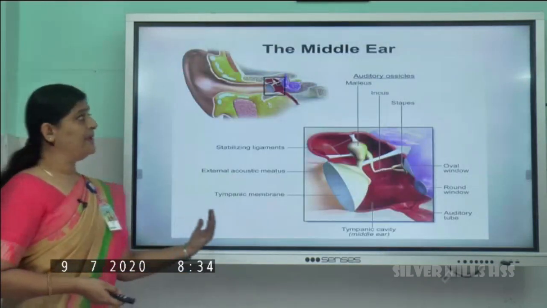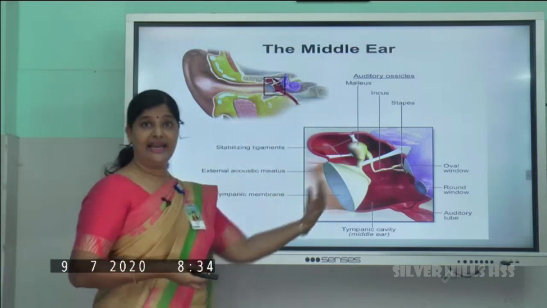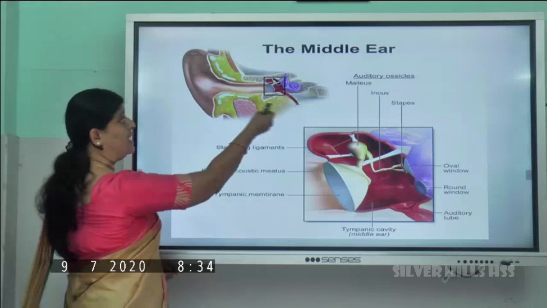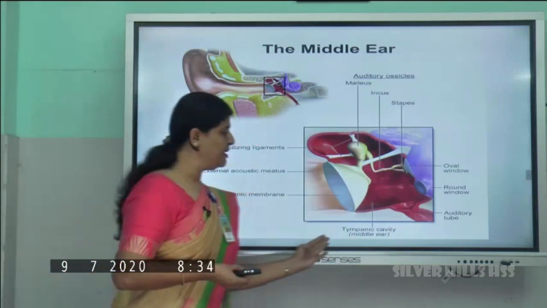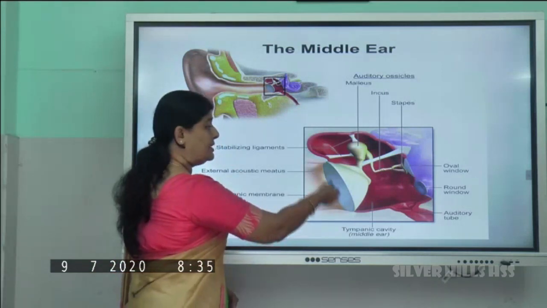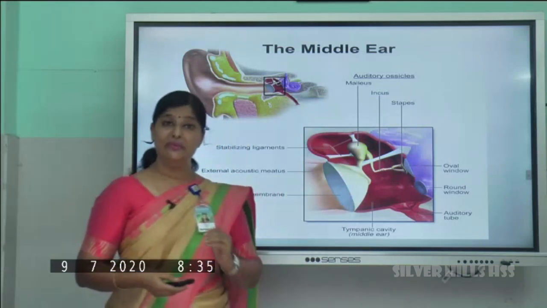This is the picture showing the middle ear, the second part. In the picture you can see the outer ear and this is the middle ear portion. You can see the eardrum here, the tympanic membrane. Now what are the parts of the middle ear?